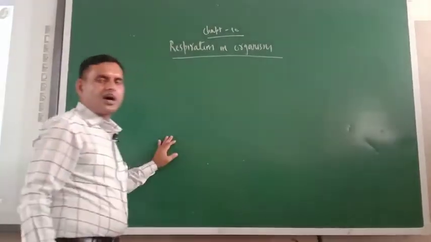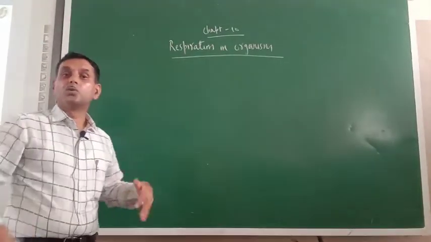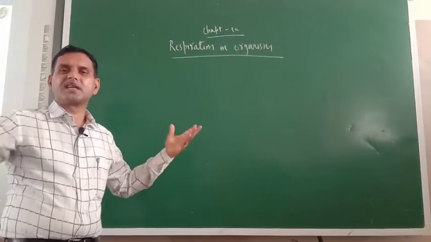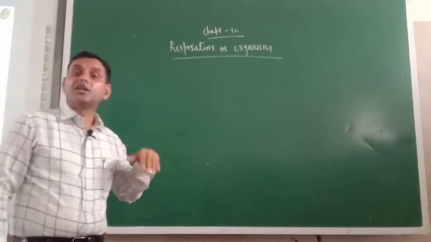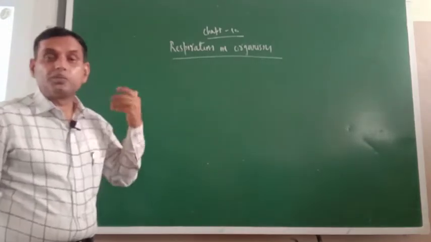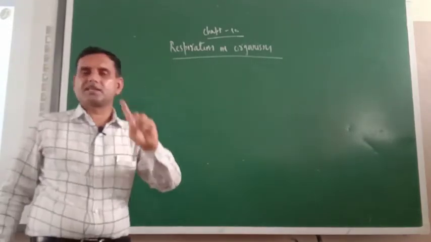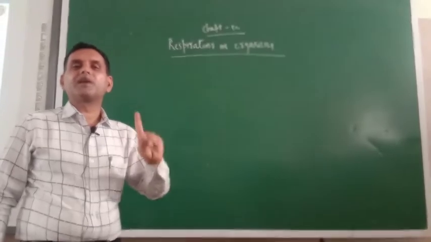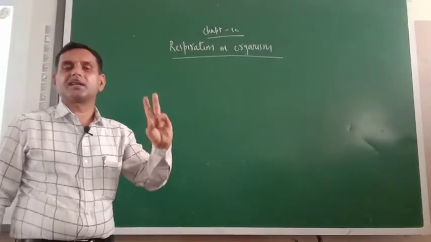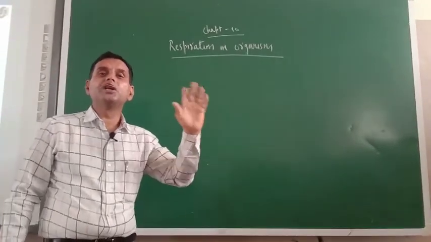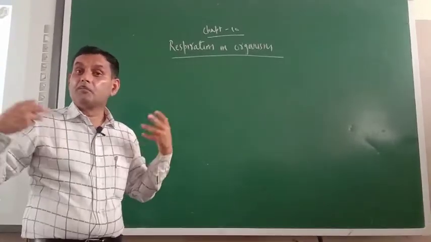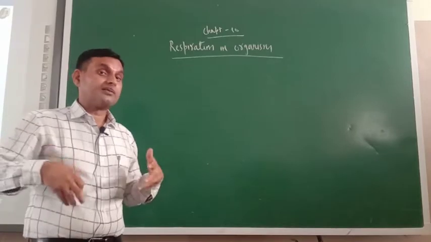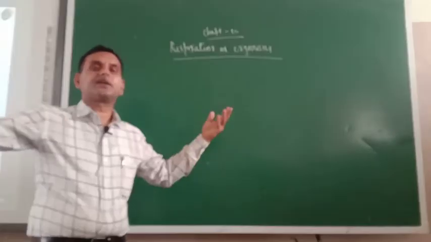Multicellular organisms are those whose body is made up of many cells, like human beings. What is a unicellular organism? One whose body is made up of a single cell. All body functions will be performed by a single cell, that is why they are known as unicellular organisms, like yeast. We are multicellular organisms, that is why we are able to perform many activities.